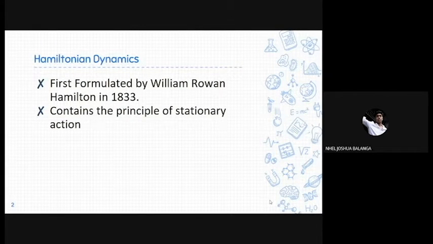It was first formulated by William Rowan Hamilton in 1833, which contains the principle of stationary action. This principle states that the trajectories or the solutions of the equations of motion are stationary points, known as critical points of the system's action functional.